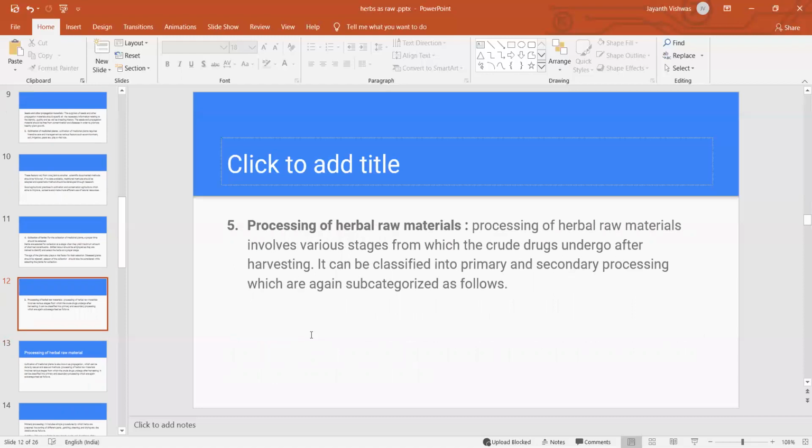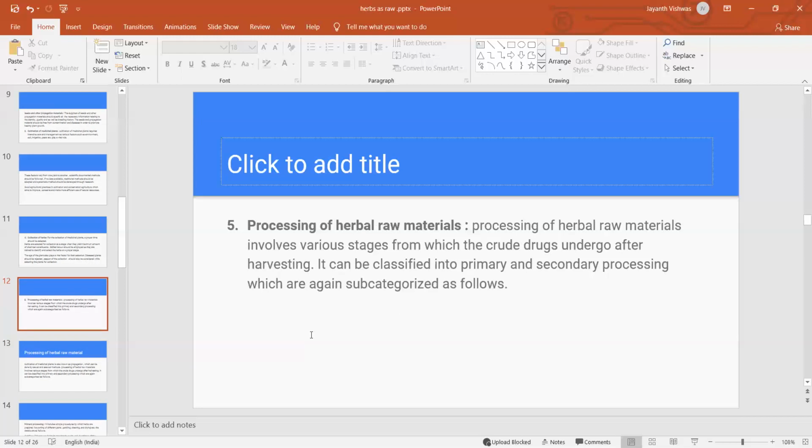I can give some examples of collection, especially drugs which constitute leaves and flowering tops of plants, collected just before reaching their flowering stage or maturity. Before the maturity period, we can collect the leaves and flowering tops. Whenever the plant matures, you go for harvesting. Examples are senna, digitalis, vinca and belladonna leaf drugs, collected as per the flowering or maturity stage.